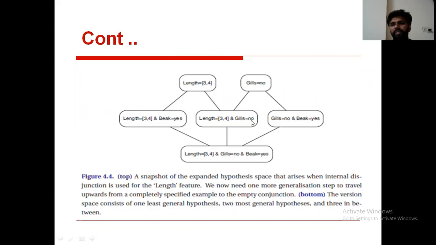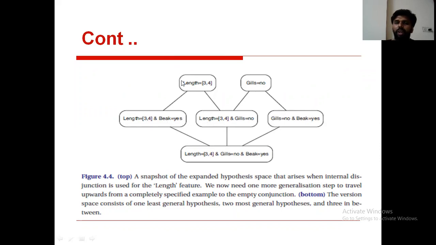Here we are not considering beak. It allows either beak is equal to yes or beak is equal to no. And coming to this, gills is equal to no and beak is equal to yes. It doesn't focus on length. And when compared to the bottom layer, these concepts are more general.